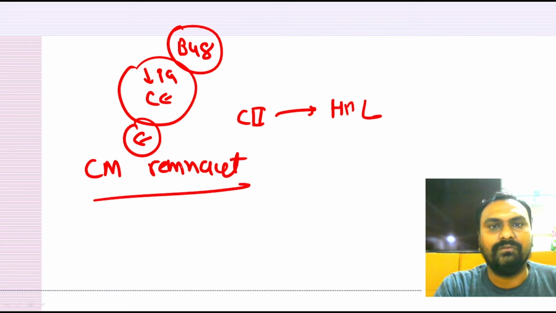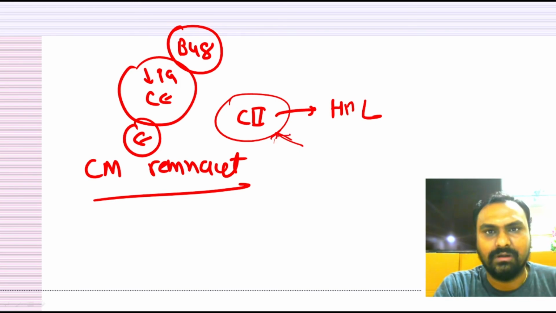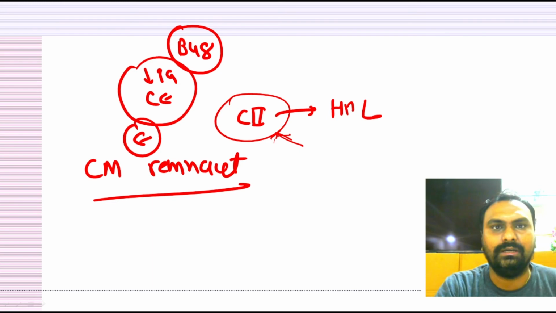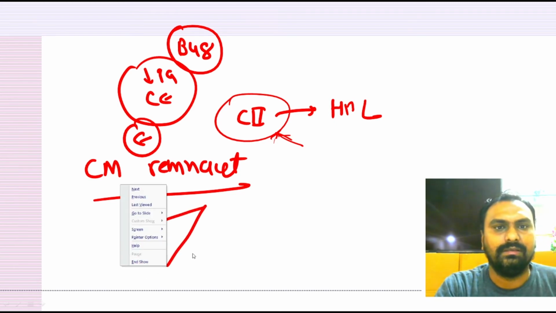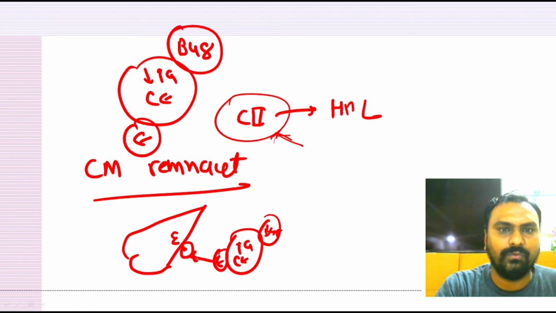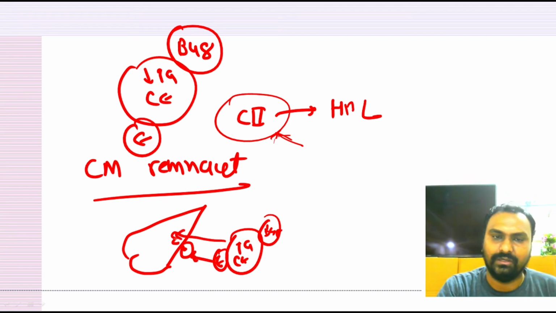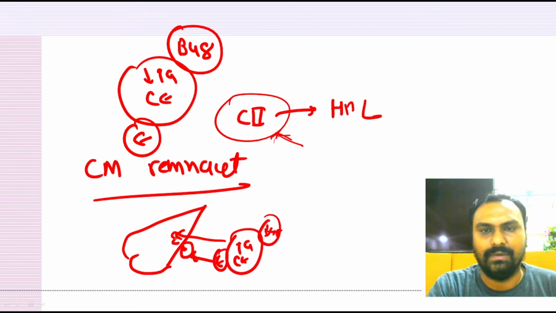Now we have seen that ApoC2 and ApoE are transported from the HDL. The function of ApoC2 we know: it activates lipoprotein lipase. So what should be the role of ApoE? Why is it donated to the chylomicron? Because in the liver there are ApoE receptors. ApoE will bind with this ApoE receptor of the liver, and then this chylomicron remnant is endocytosed and taken up by the liver.